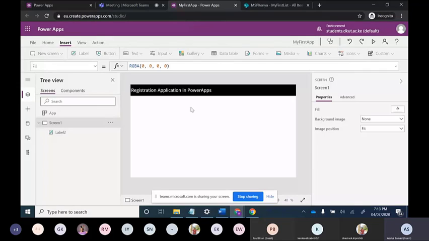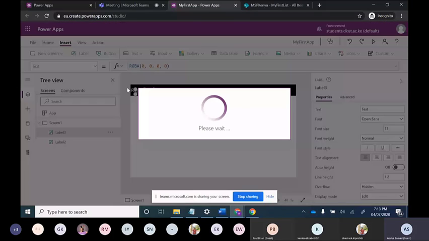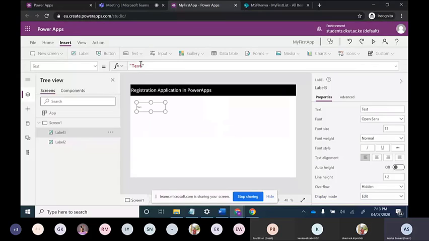I'm dragging and dropping one label. Again, I will choose one label, and I will put it over here and name it as name, and then a colon.